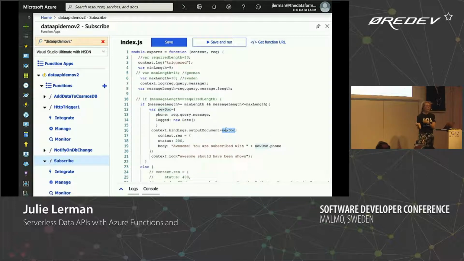Now remember, I had two output bindings. One was out to Cosmos DB, and the other was a request response. And the response binding had a variable name of res. So it could be foo, right? Just random. So this is the response I'm setting.